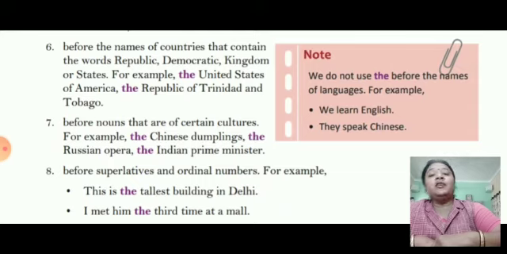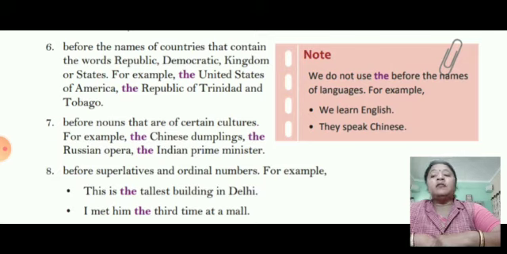So we are using the for every superlative degree. This is the tallest building in Delhi. Tallest is the superlative degree of tall and we are using the before it. I met him the 3rd time at the mall. Third is an ordinal number and we are using the before it.